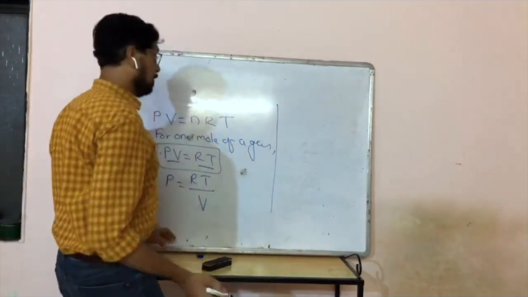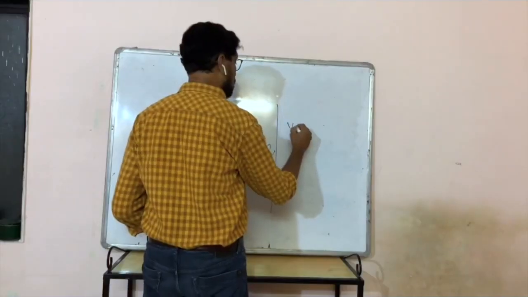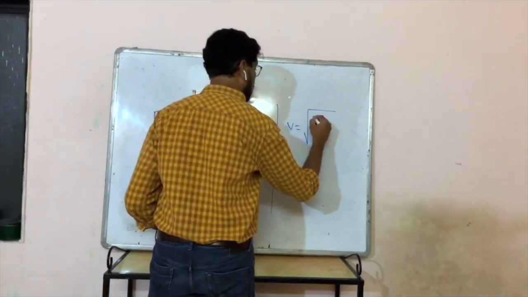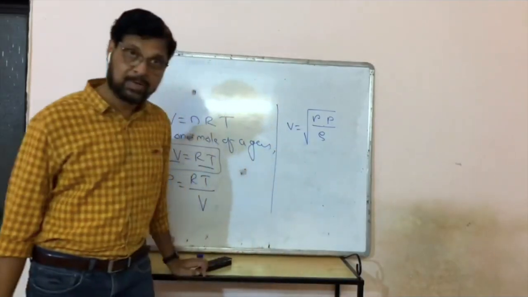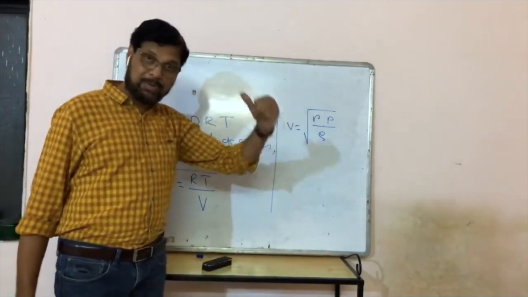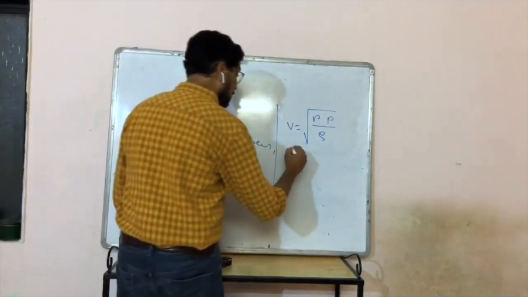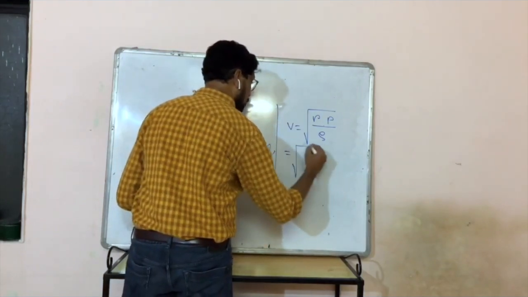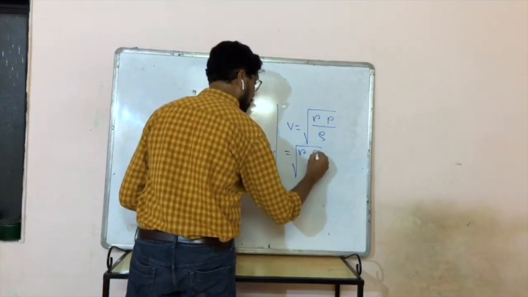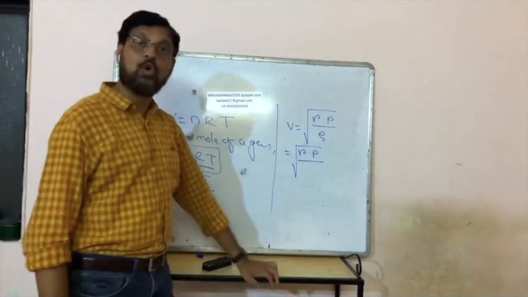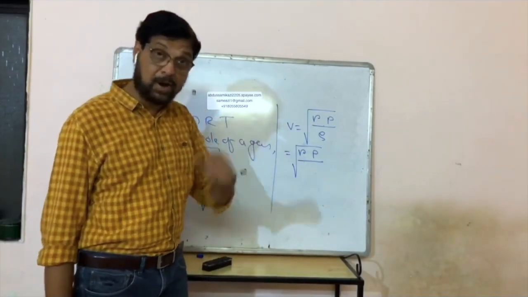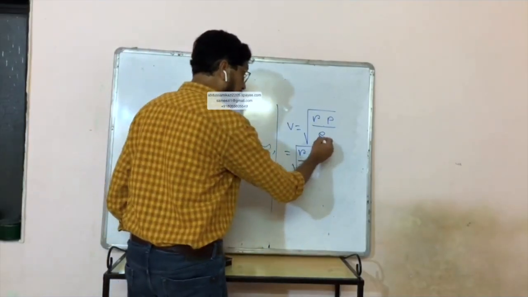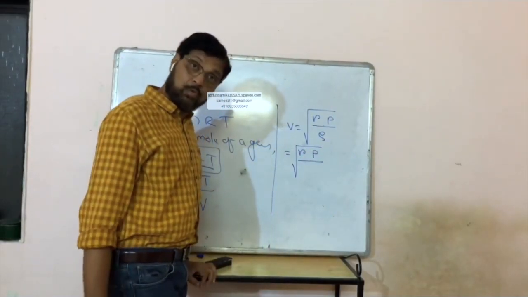So the formula for velocity of sound in air, gamma P by rho, will be modified now. This is equal to under root gamma P by rho. Rho means the density of the gas or density of air, and density is mass upon volume.